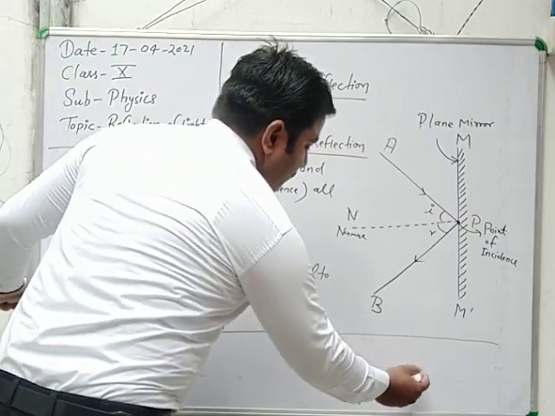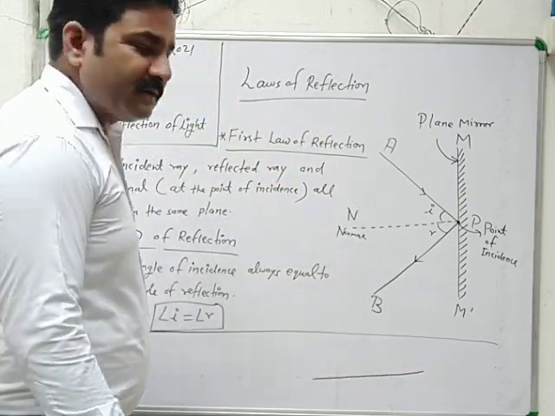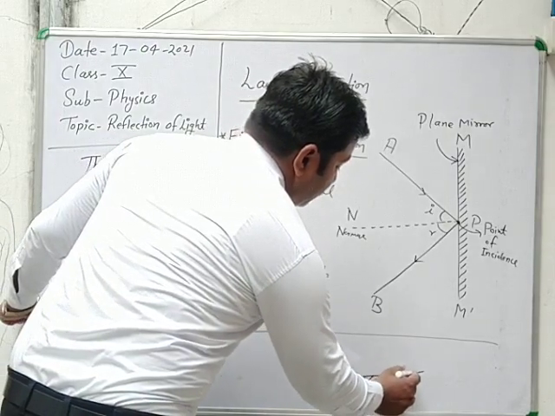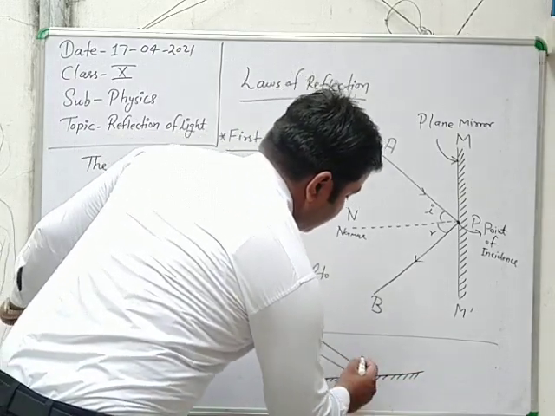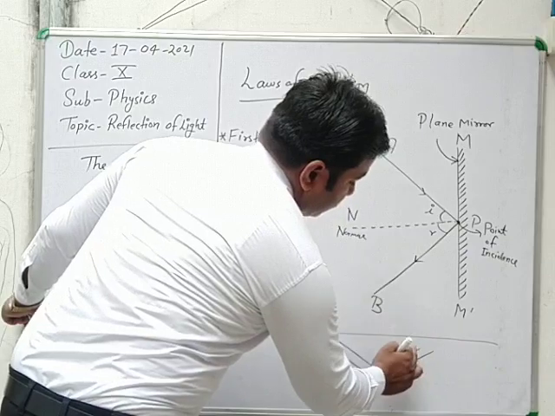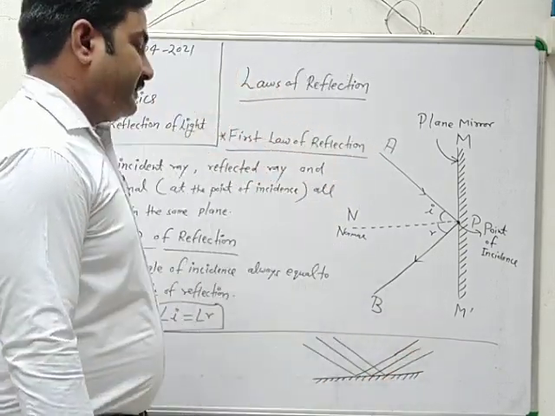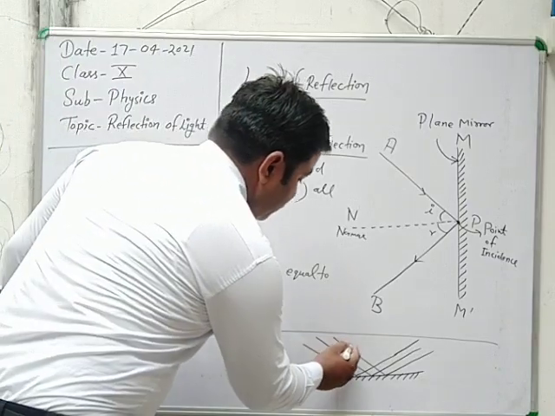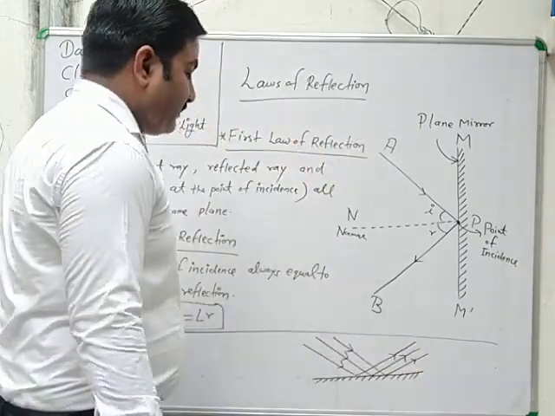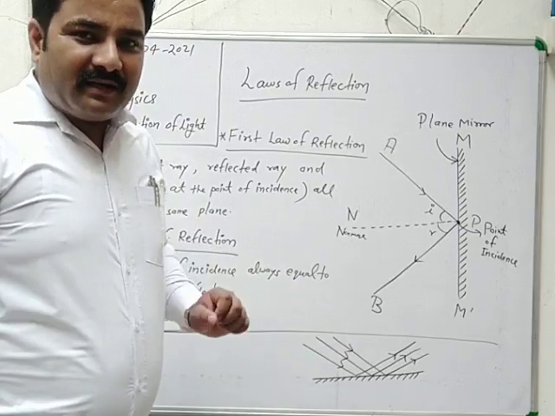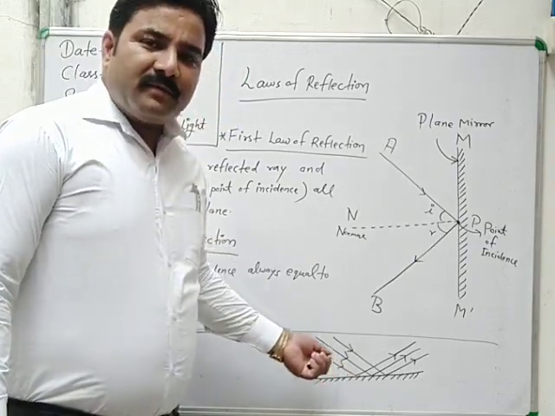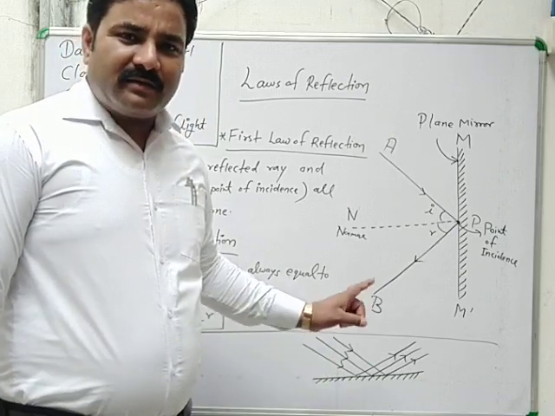So this is the plane surface, just like a mirror, and when all the parallel rays come in such a way that after reflection they go in a parallel sense, it means they all make equal angles with the normal at the point of incidence, in the case of incidence and in the case of reflection.